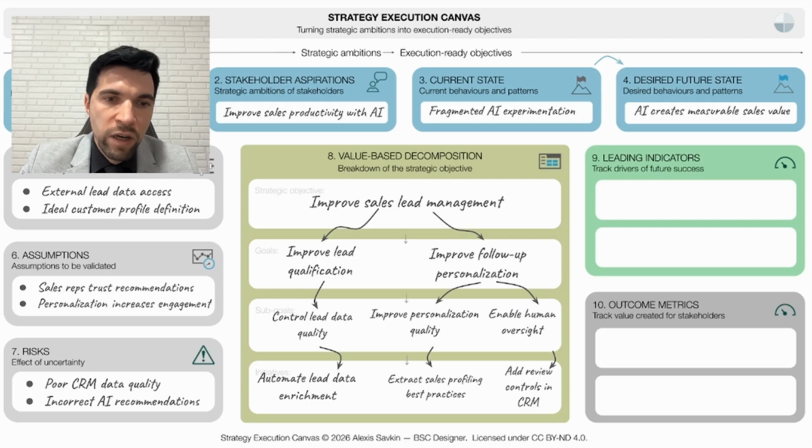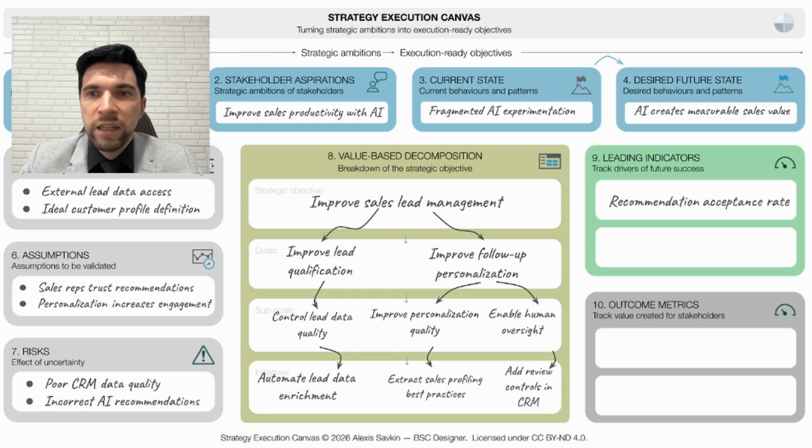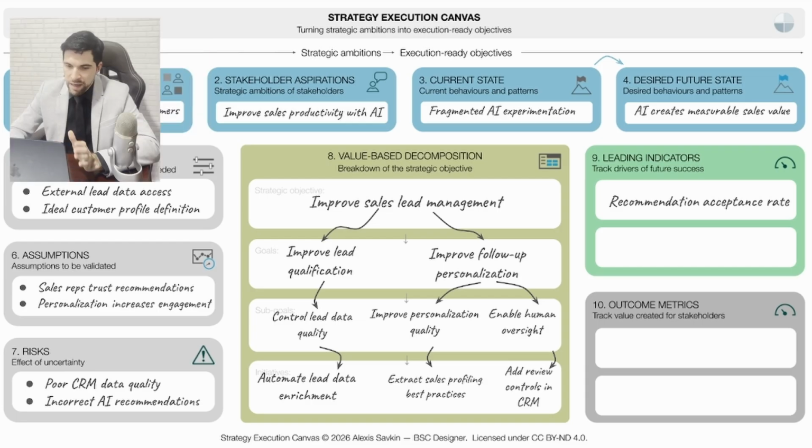But trust and quality are abstract concepts. To make them more concrete, we define metrics. We could track the recommendation acceptance rate. This shows how often salespeople accept AI suggestions. It is a leading indicator of adoption. To validate the business impact, we look at the lagging indicators, such as lead response time and lead processing costs. These metrics confirm that the sales process becomes more effective.